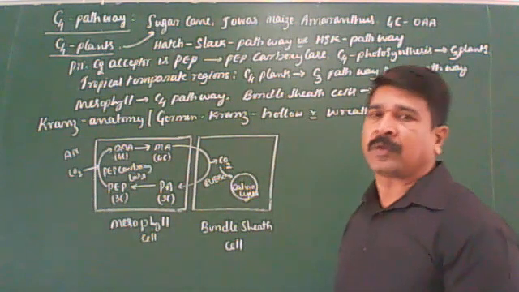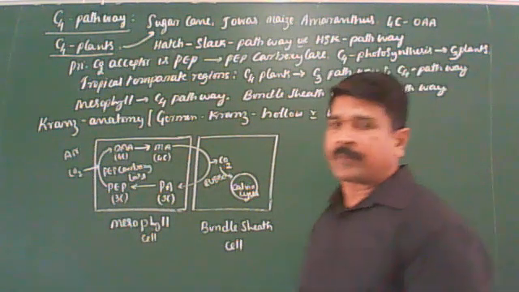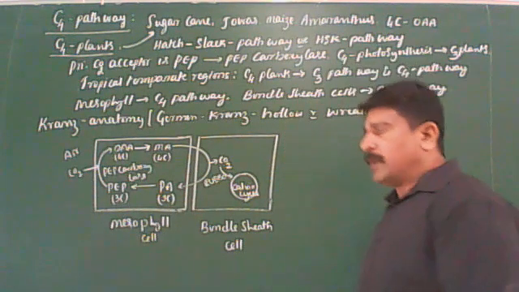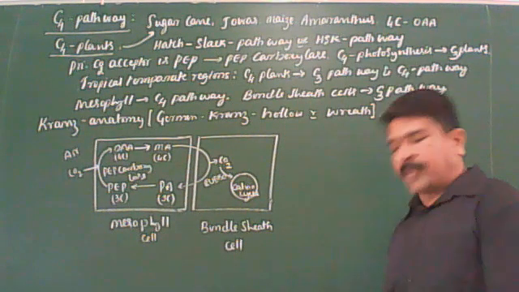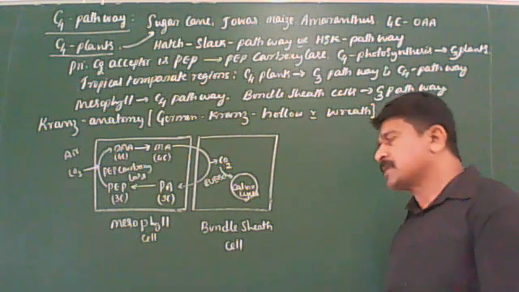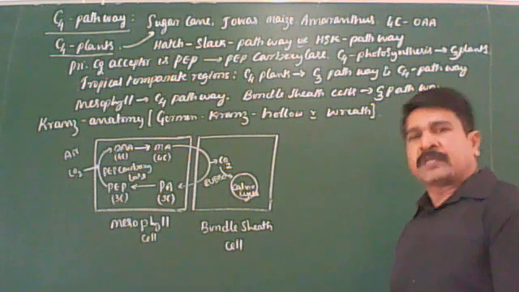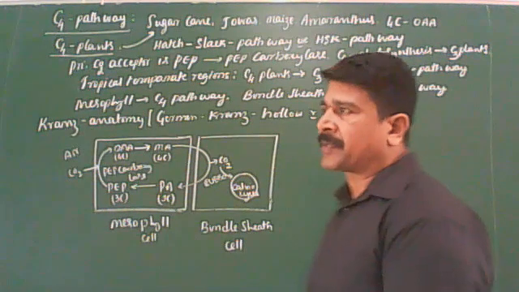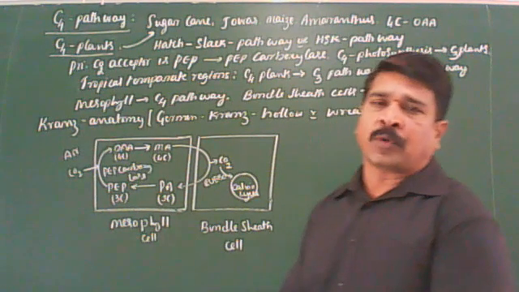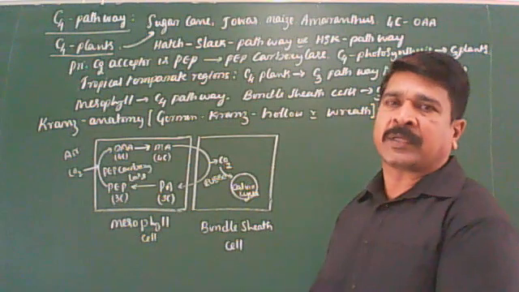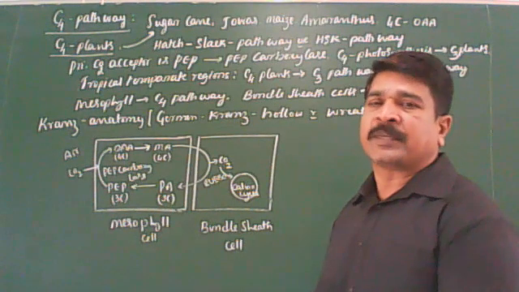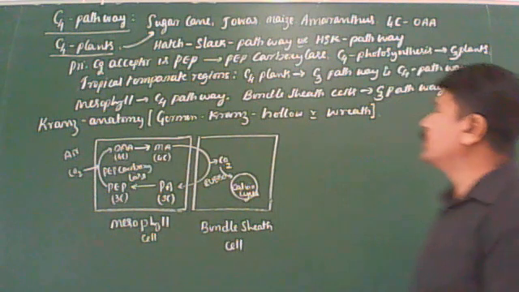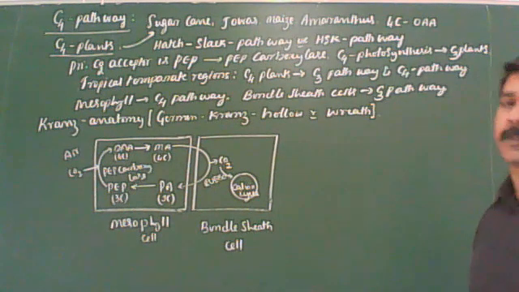So that you should keep in mind. Got it? So this is the C4 pathway. I'll repeat once again. In some plants like sugarcane, maize, jowar, and dicots like amaranthus, the first stable compound formed after the fixation of carbon dioxide in the dark reaction is a 4-carbon compound. Hence, it is called the C4 pathway. Those plants which exhibit the C4 pathway are called C4 plants. Examples: sugarcane, jowar, maize, amaranthus, etc.